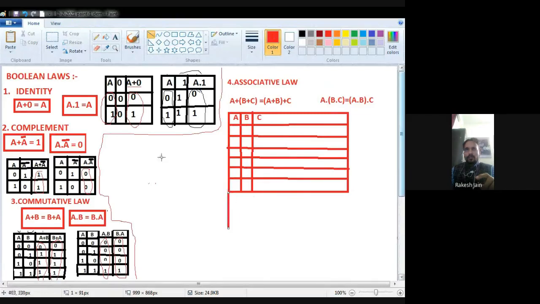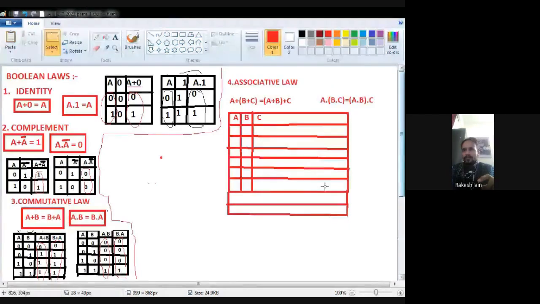1, 2, 3, 4, 5, 6, then 7, and this one is the 8.